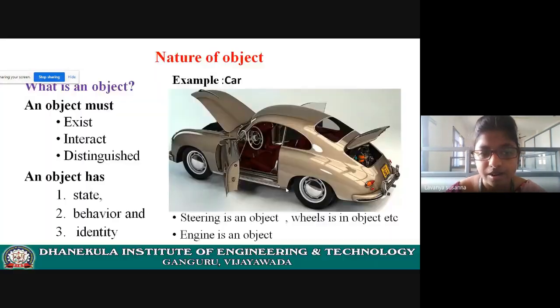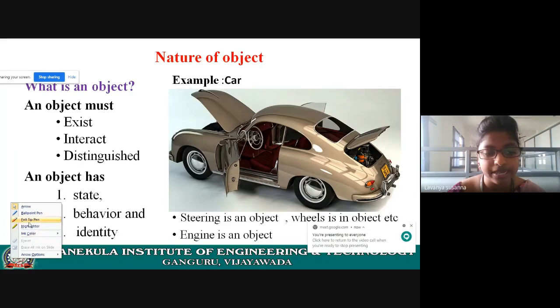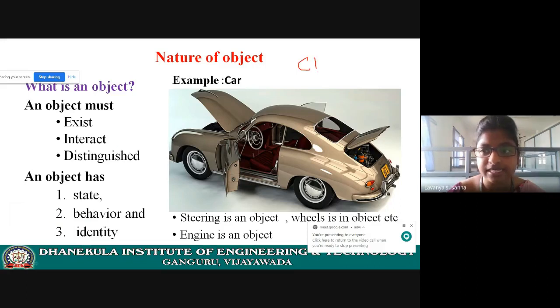See here, an object must exist. That means it must physically exist. Example, take CPU. CPU is an object which exists physically. And this object CPU is decomposable into other objects, right? What are those other objects?